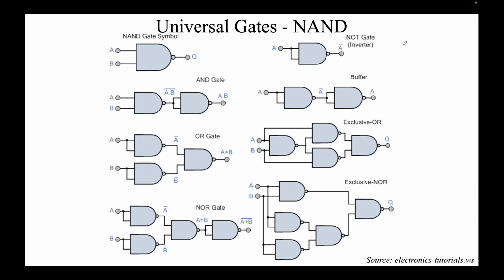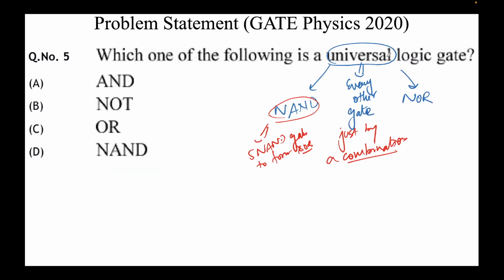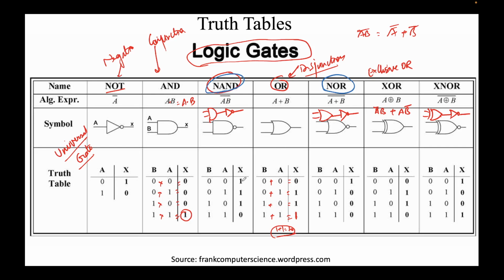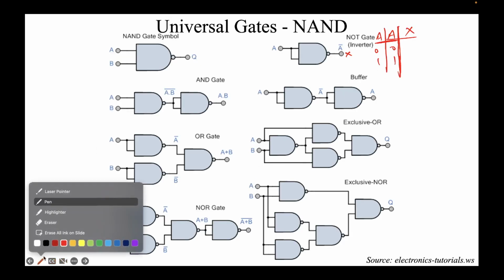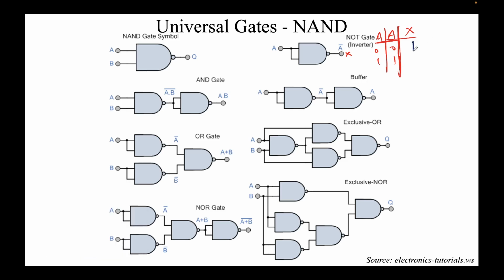So I'll try to prove this to you. I'll try to make a truth table for this. So input is A and output is, let's say, X. There are two inputs possible, 0 and 1, only two because both the inputs are the same. So let's put 0 here. Let's check the value of the NAND gate when we input 0 0. When we input 0 0, the NAND gate gives output as 1. I'll change the color of my pen and write here 1.